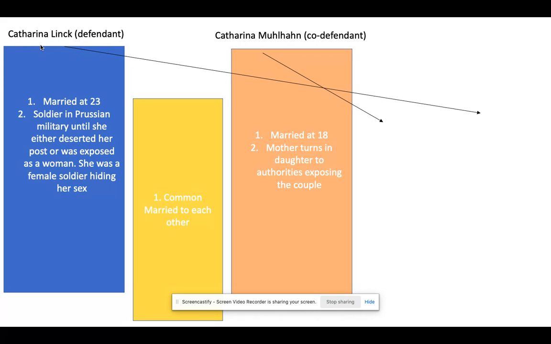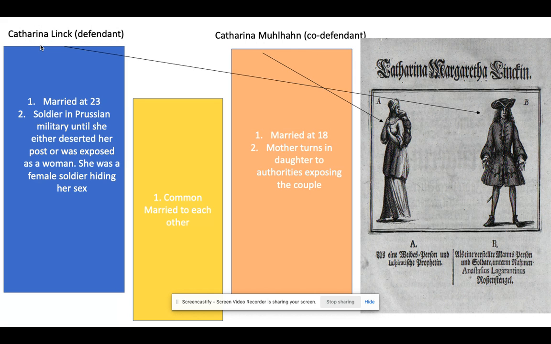So here we have two defendants, Catharina Linck and Catharina Margaretha. Notice here the age. We could also look at past history. In this particular case, both women are going to be on trial for violating some of the laws, and we already know what's at stake here: death. If both of them are found guilty, it's very likely that both will be sentenced to some sort of hanging or beheading. Who knows?